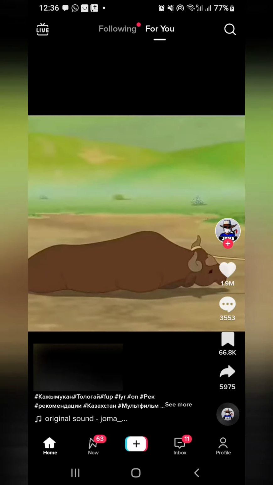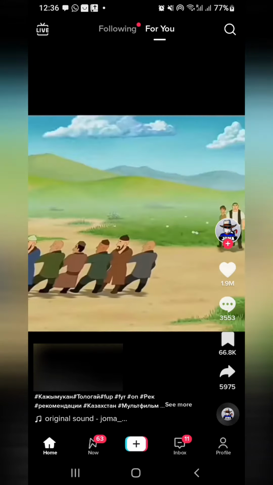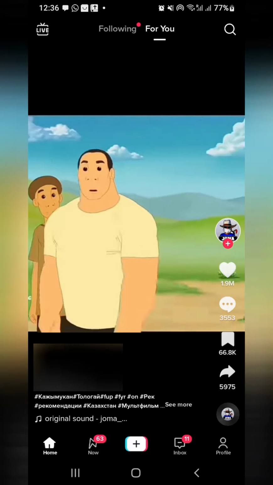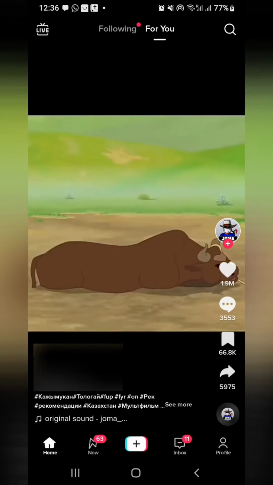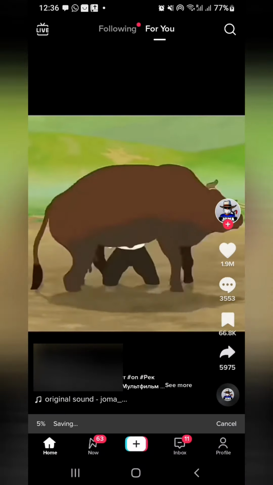Guys, here's how to turn a TikTok sound into your ringing tone on your Android phone, just like this. First save the video that has the sound you want to use.